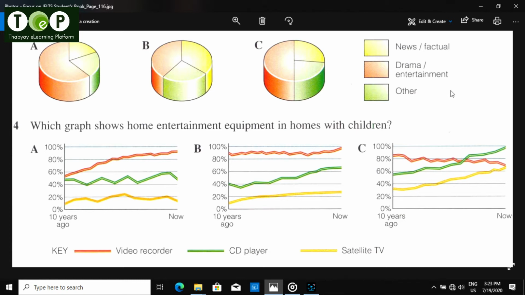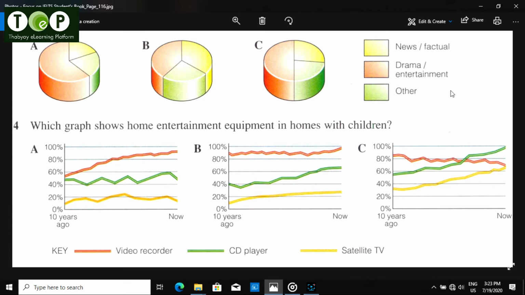On the other hand, CD players used to be a lot less common, but there's been a steady increase in recent years, and now about 2/3 of families have one. Then finally, satellite TV. That was fairly rare to begin with, but again there's been a gradual increase, and nowadays it's in about a quarter of homes with children. That's useful data. Good.